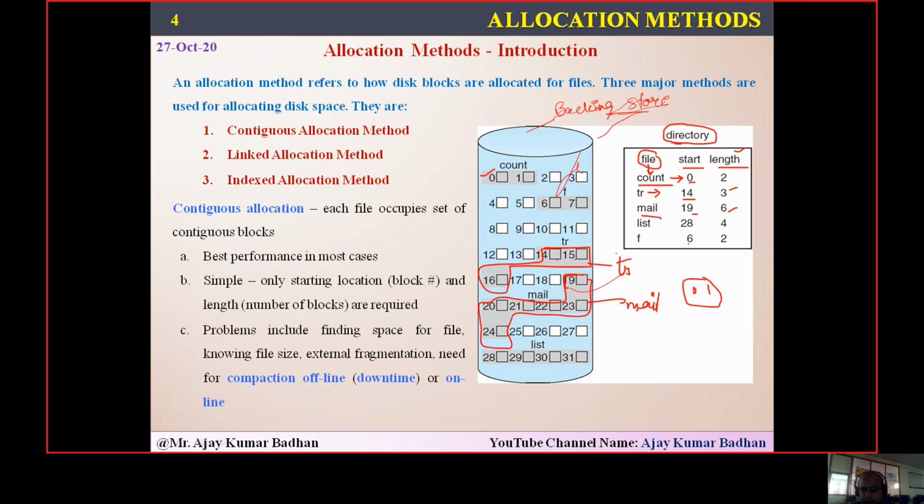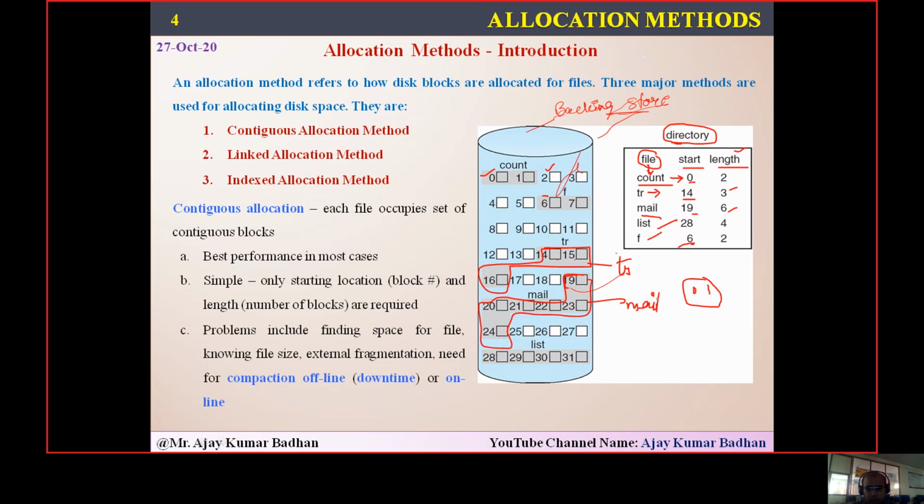Finally, if you see F starting at location 6, it is random. Whenever we are allocating memory to a file, it will be in sequential order. But it is not necessary that all the files will be represented in sequential order. Like count is there, after TR is coming. It's not necessary it should start from 2. That will be decided by the operating system, whichever location it wants to give. It can start from any location. But when you are allocating memory to that particular file, that will be given in sequential order. That is what this file system is saying.